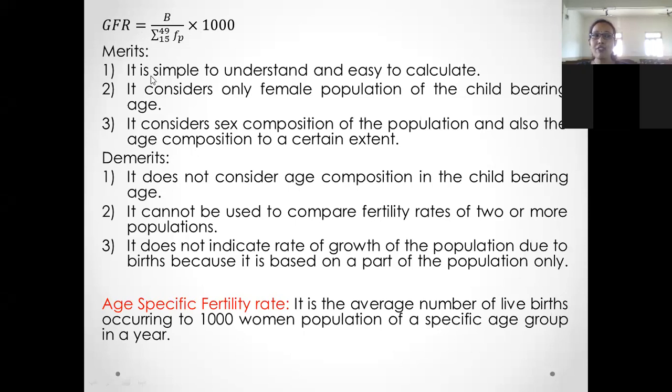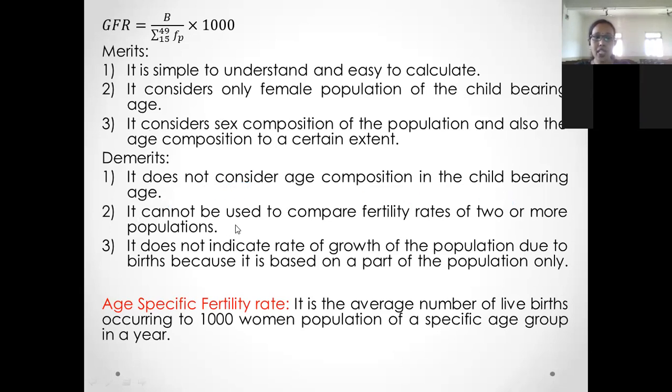Then merits of GFR. It is simple to understand and easy to calculate. Then it considers only female population of the childbearing age, and it considers sex composition of the population and also the age composition to a certain extent. Then demerits. It does not consider age composition in the childbearing age.